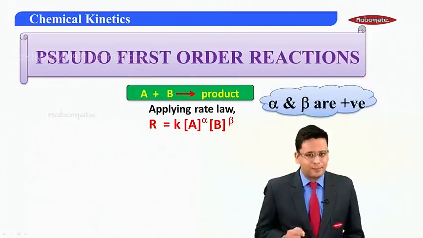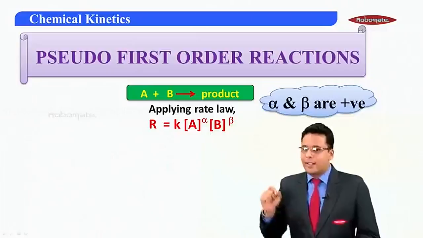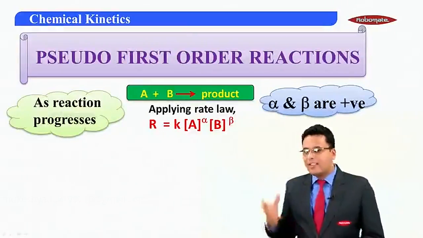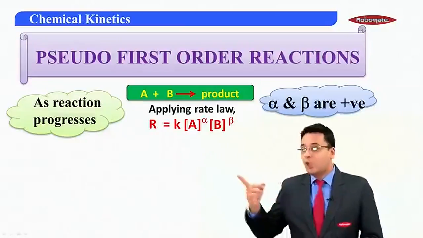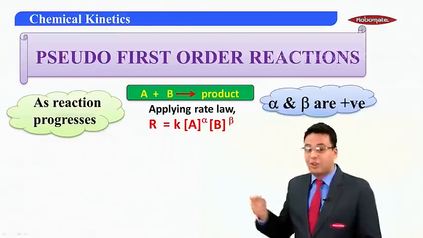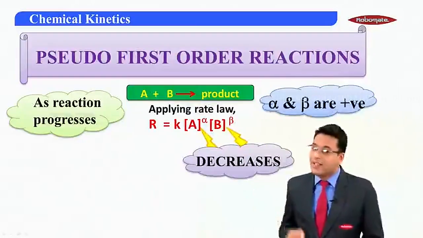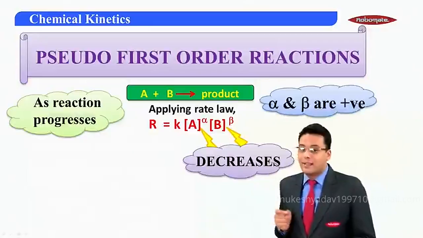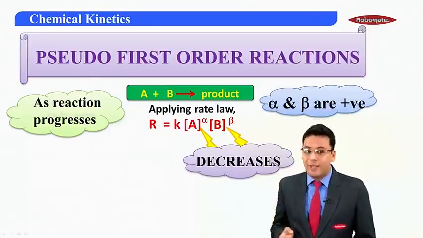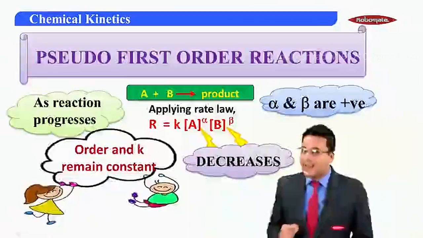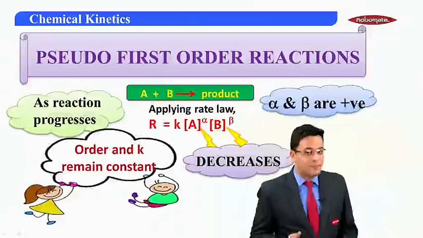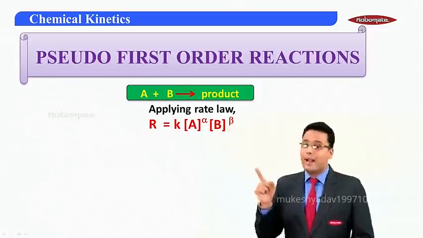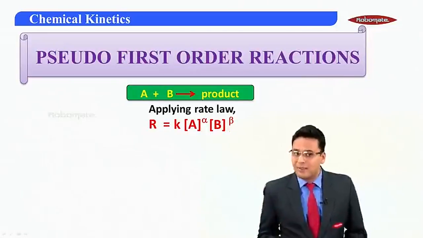Here, let's say the reaction is proceeding. As this reaction progresses, the concentration of reactants, that is concentration of A and concentration of B, will decrease. Also you need to understand that K and the order, that is alpha plus beta, will remain constant. Concentration of the reactants will decrease, and K, alpha and beta will remain constant.